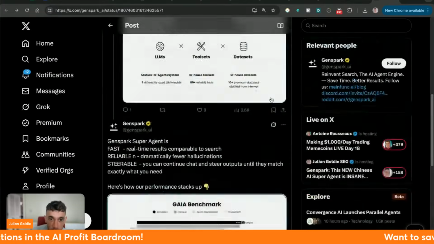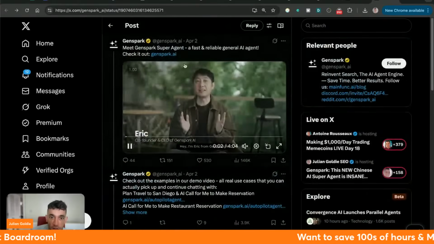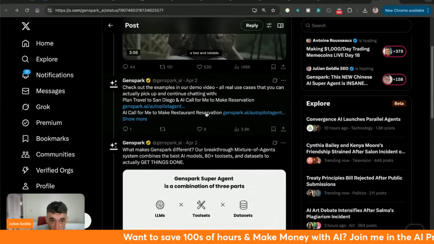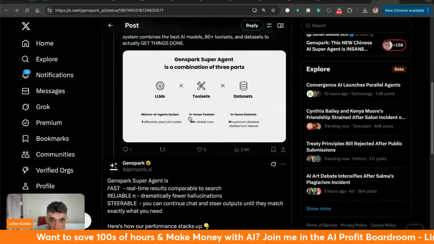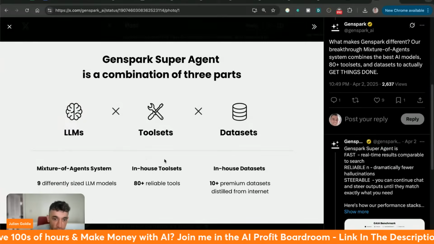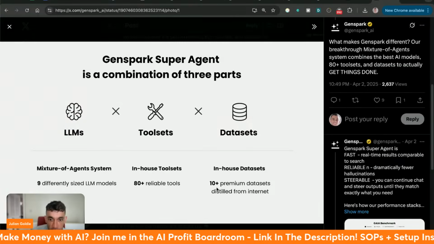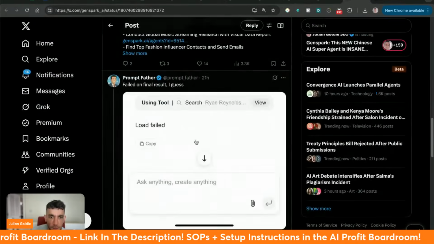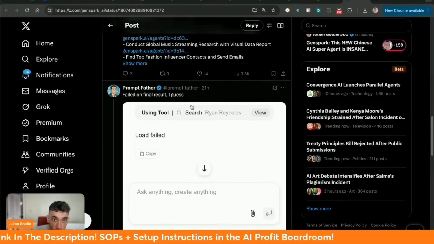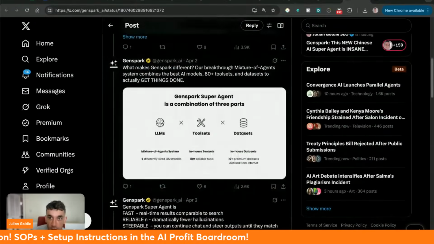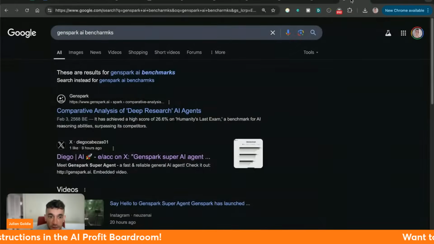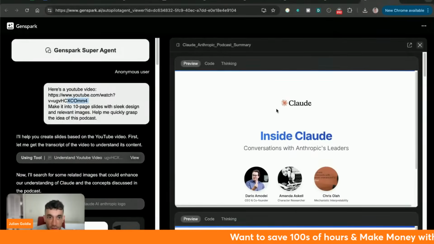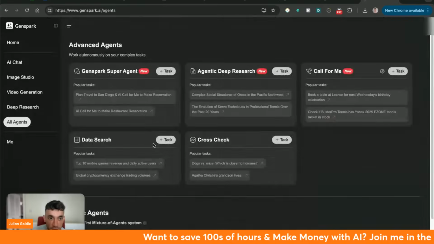I think this is going to absolutely blow up. Bear in mind, this has only been announced like literally a few hours ago. Like 24 hours ago, something like that. So definitely check it out. And also, the other thing to note here is it's got a bunch of tools in here, premium datasets, and also 9 different LLM models built in. Whereas I think Manus was mostly a mixture of Qwen and Claude 3.7 Sonnet. So exciting stuff right here. You can see the benchmarks. You can see how powerful this is. And you should definitely check it out. Right? I can't wait to test more of this.